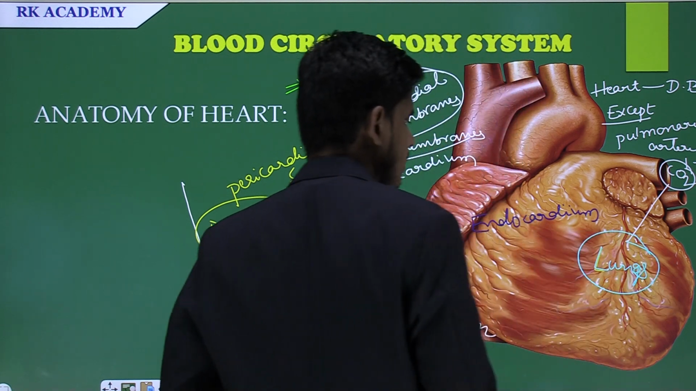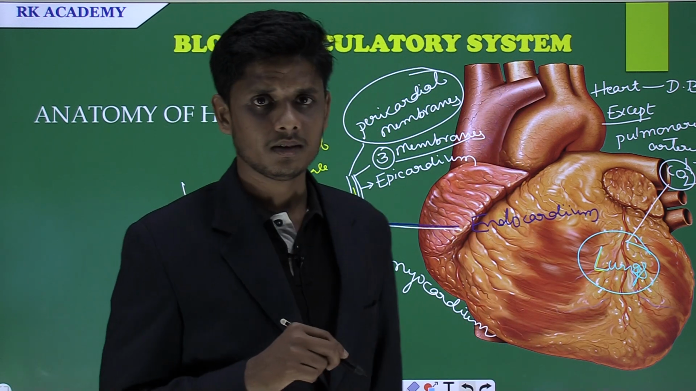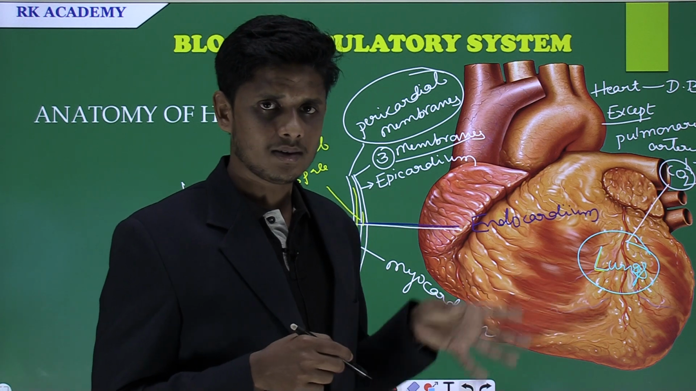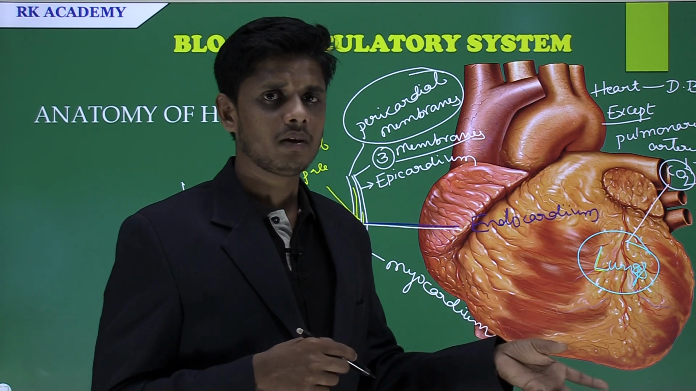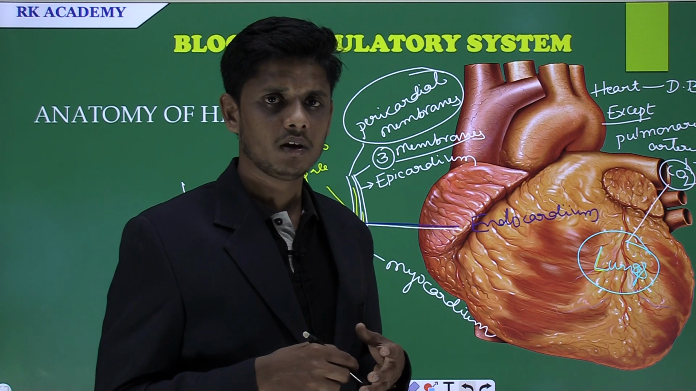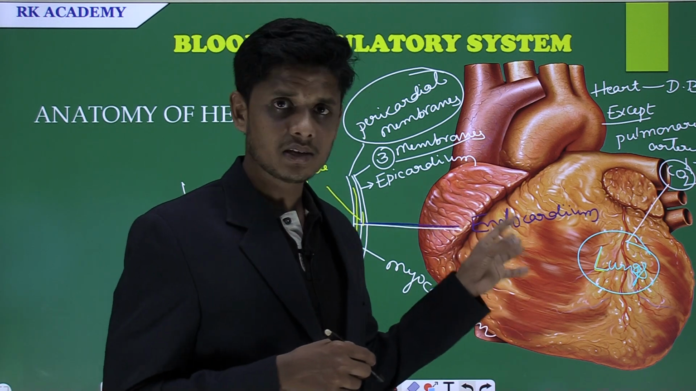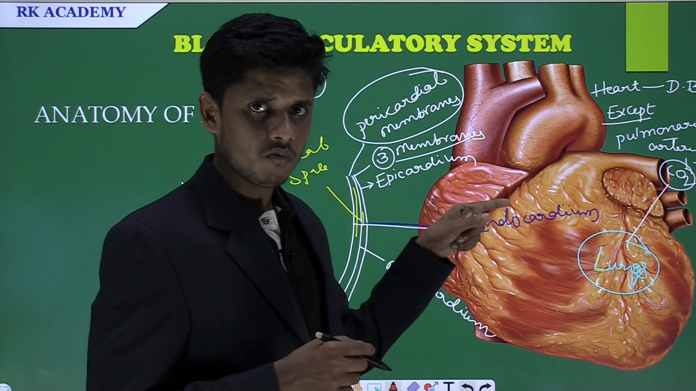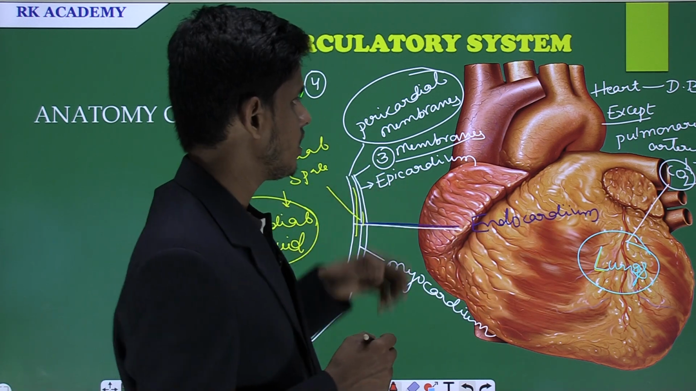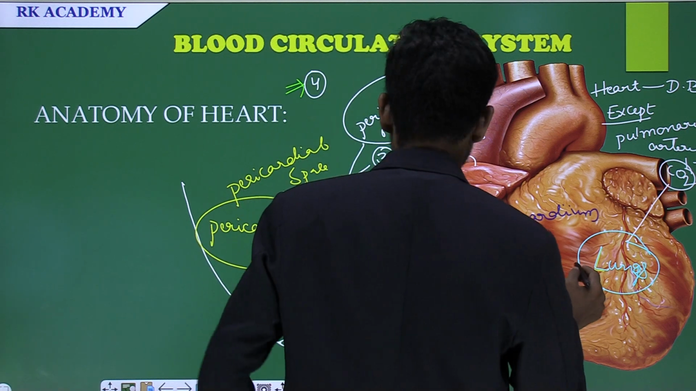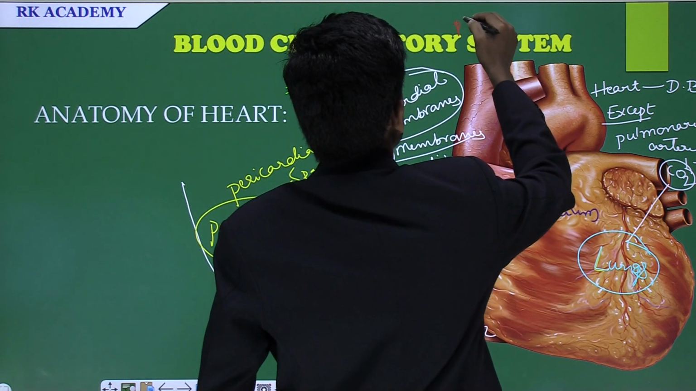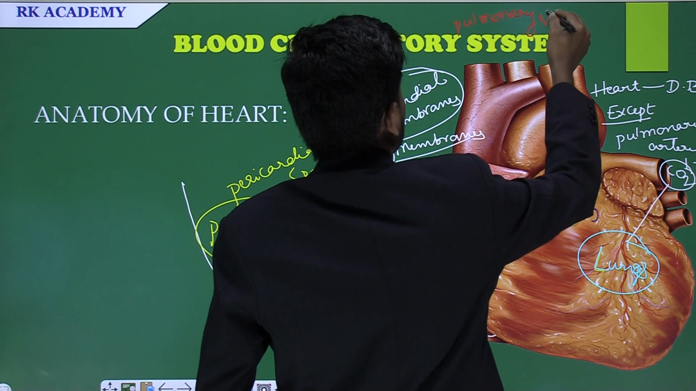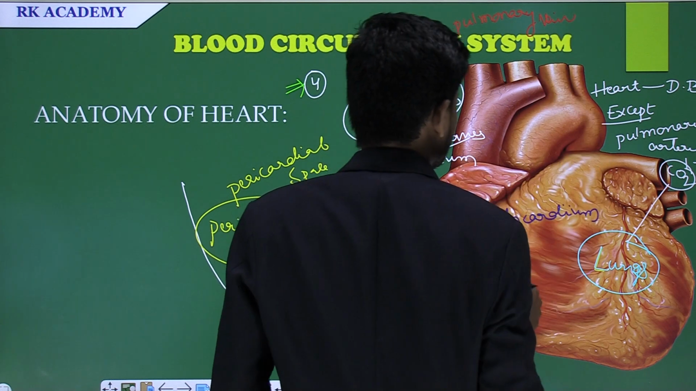The lungs purify the blood, removing the carbon dioxide and adding oxygen, which is taken in through the nostril or nose of our body. The oxygen mixes with the blood, carbon dioxide gets eliminated, and the blood is carried towards the heart with the help of the pulmonary vein. What is that? Pulmonary vein.